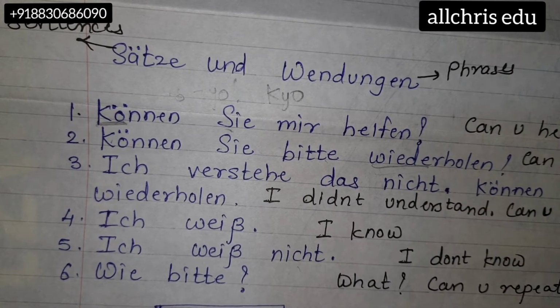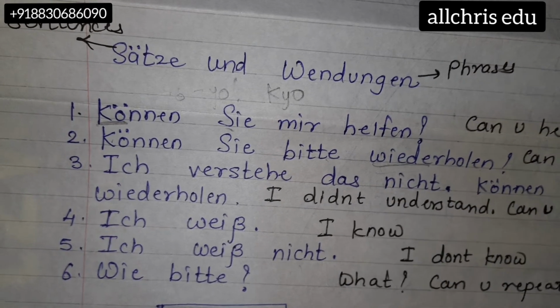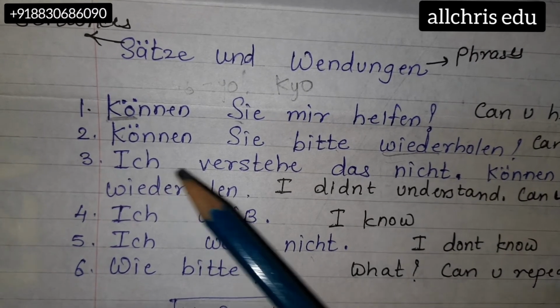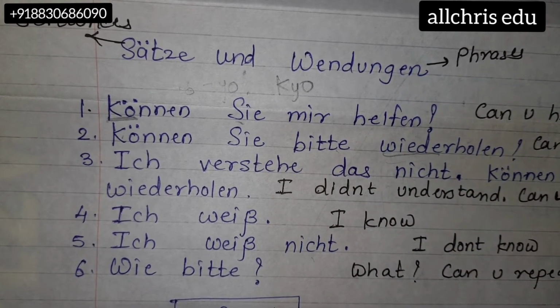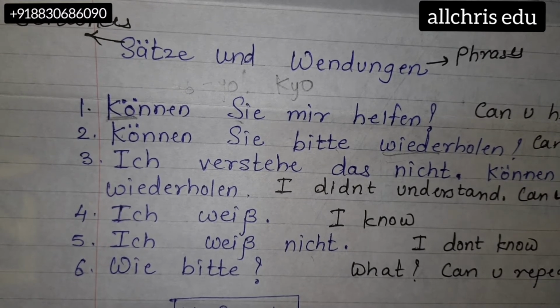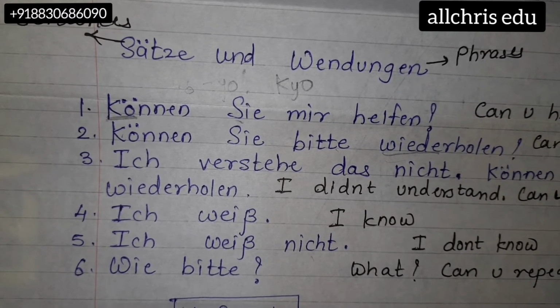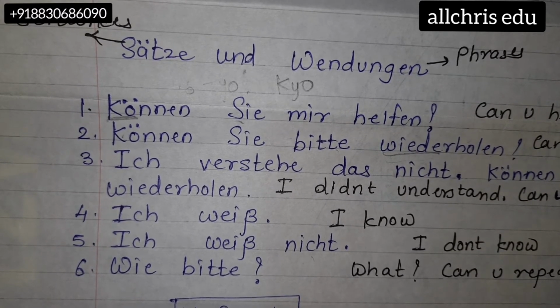Können Sie bitte wiederholen? Can you please repeat? Wiederholen is a verb, and the meaning of this verb is to repeat. So if you want somebody to repeat something, you can ask them, can you please repeat, in this manner. Use these sentences with your friends. Use these sentences with me if you want me to repeat anything. Try to use it some way or the other.